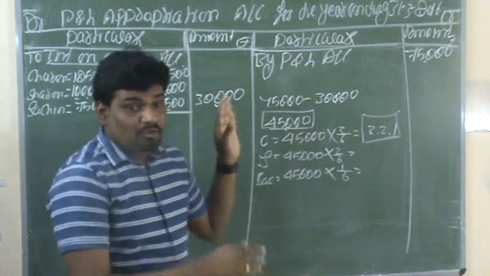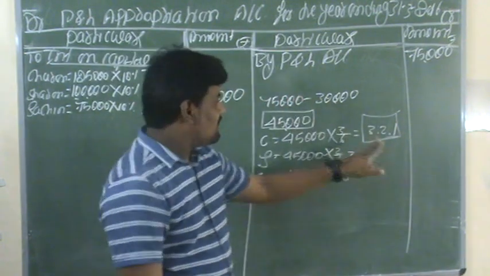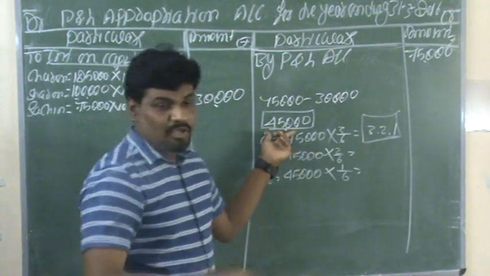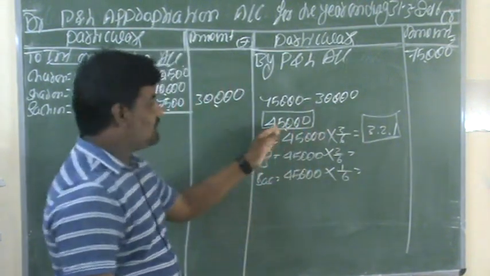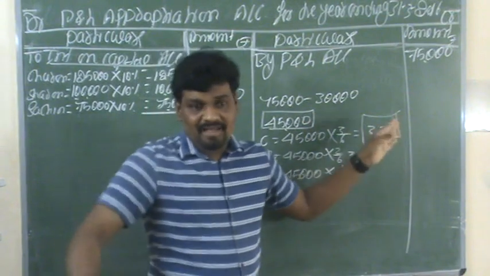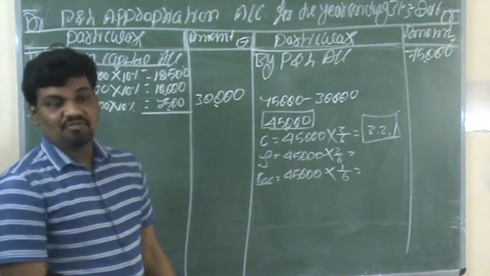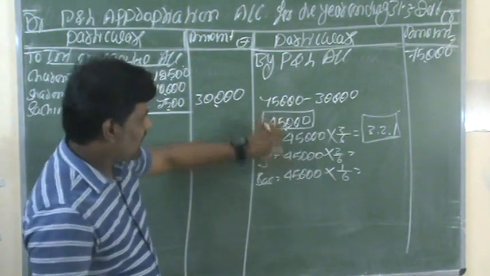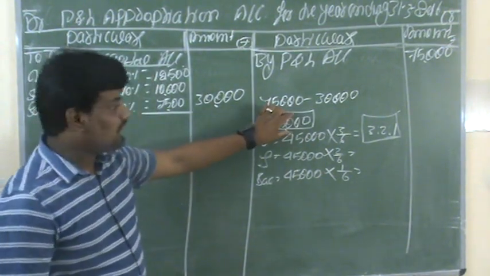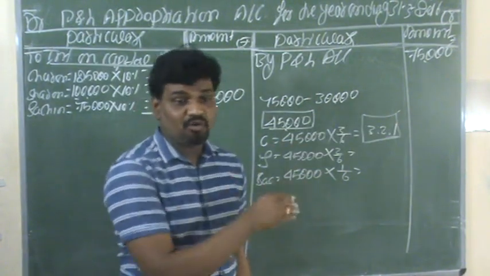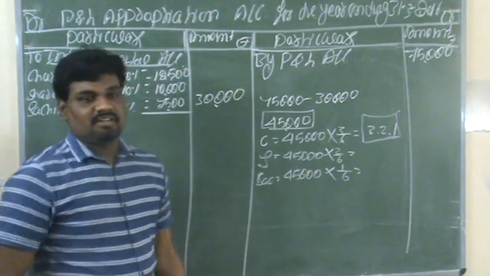So in this question you have to try it yourself. Here 45,000 is the remaining balance, and you have to distribute it according to the ratios, using the same procedure as in the previous question. So 45,000 is the profit, and you have to appropriate it among their ratios. Try this question yourself. Okay, thank you students.